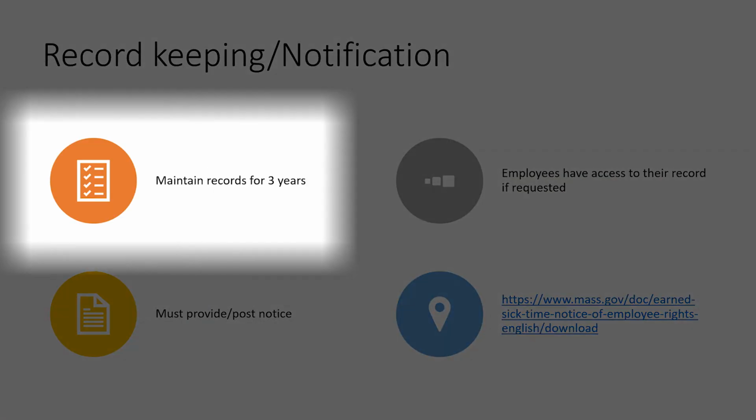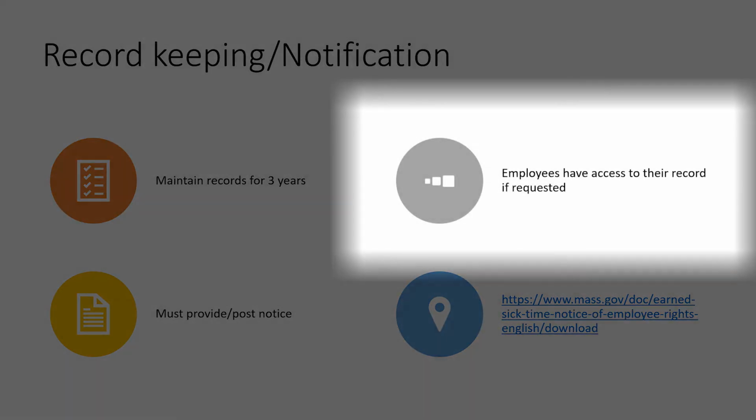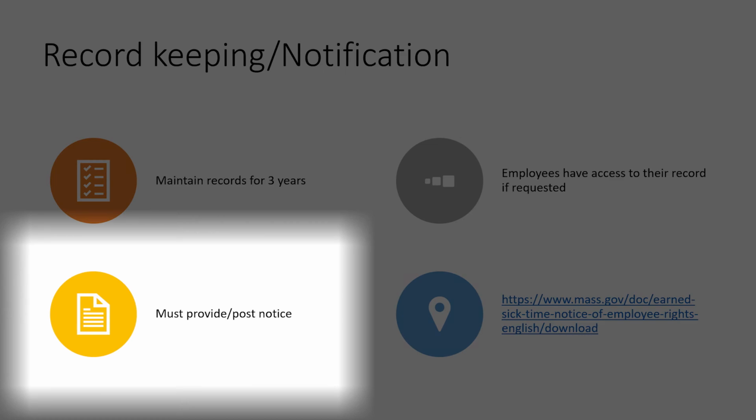Now let's move on to record keeping and notification. You must maintain records for 3 years. Your employees have access to records if they are requested. The employer must provide and post notice.